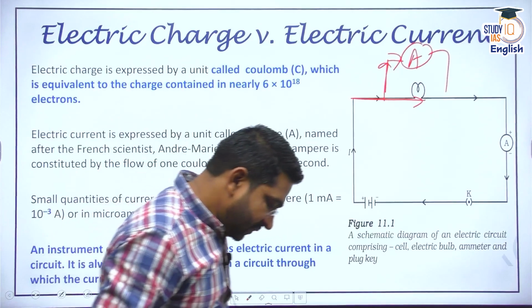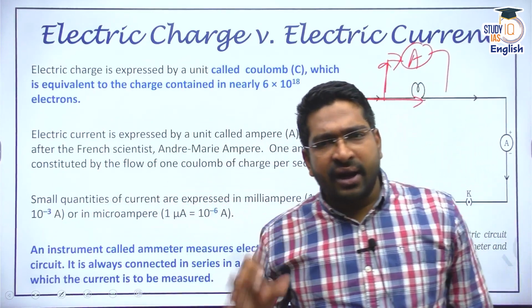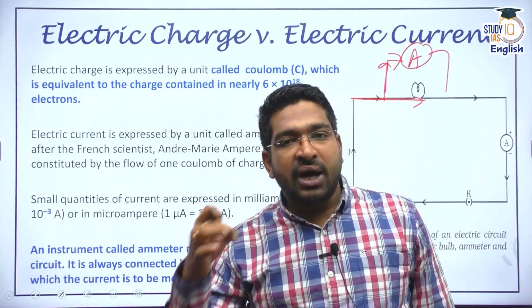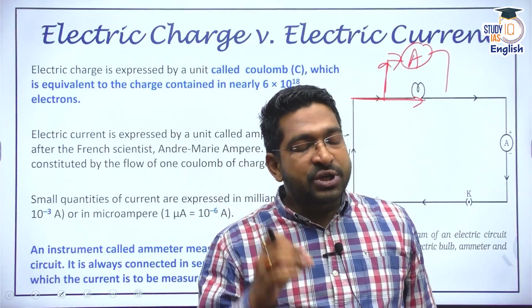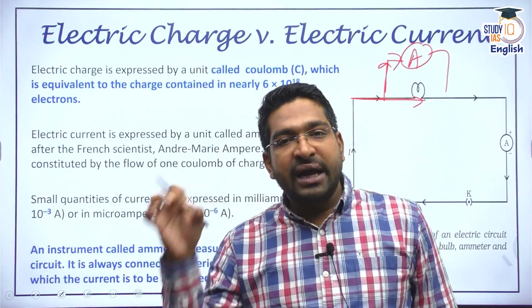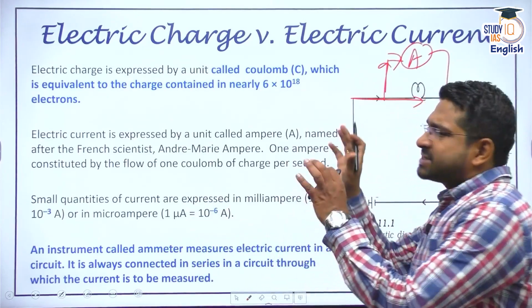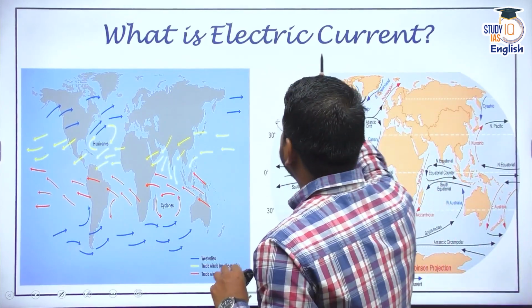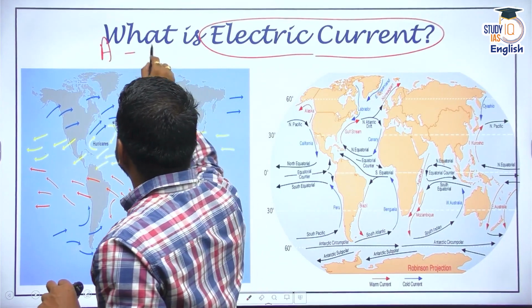All right. So what did we understand? We understood the idea of electric current. Electric current means movement of electric charge. Electric charge is measured in coulombs. How many coulombs per unit time are moving, that is defined as current. All right. Now, this current has to move from one place to another place, correct? From, say, point A to point B.